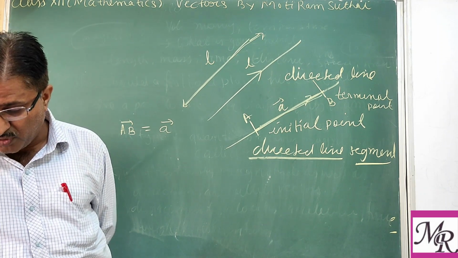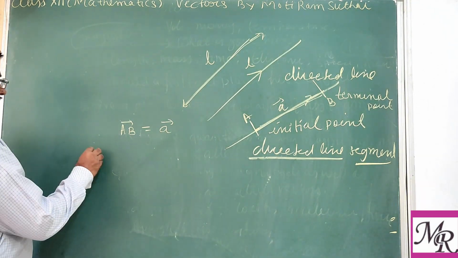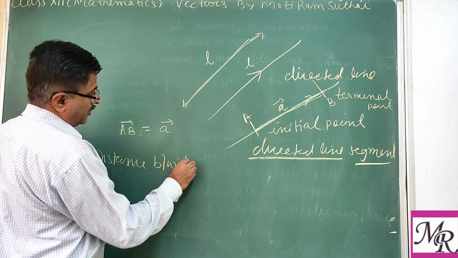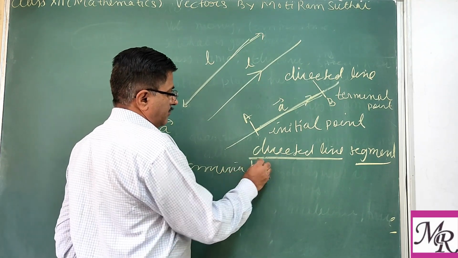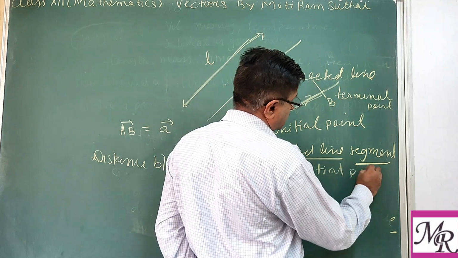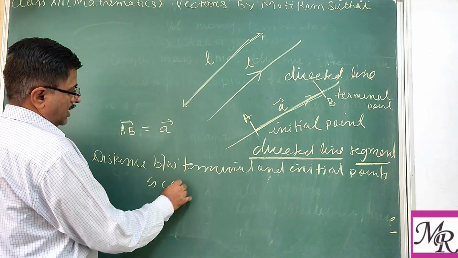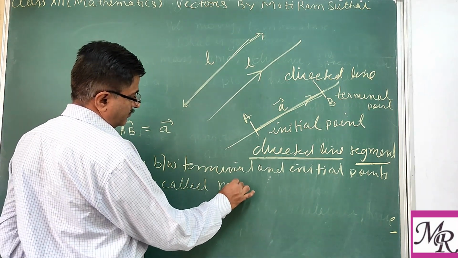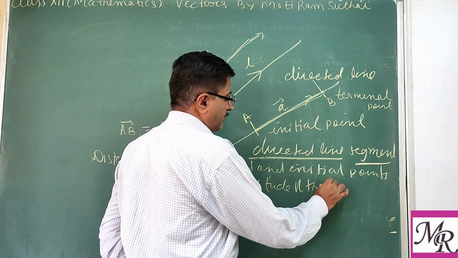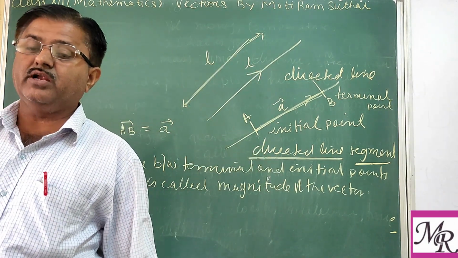And the distance between the terminal and initial points is called the length of the vector or magnitude of the vector. And the direction of the vector is from initial to terminal point.